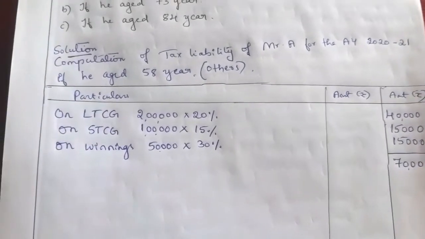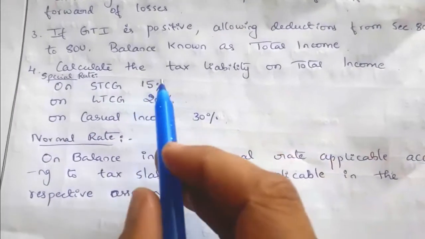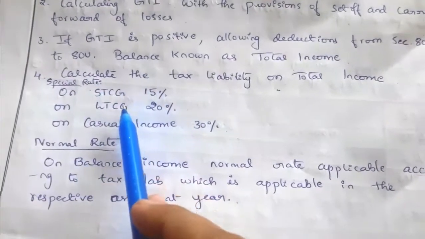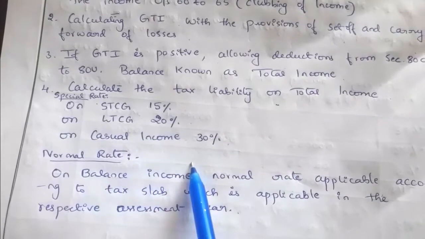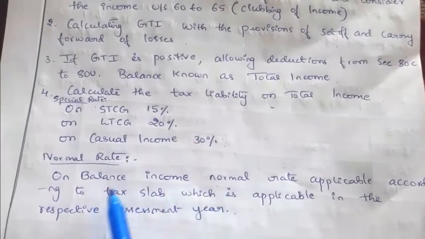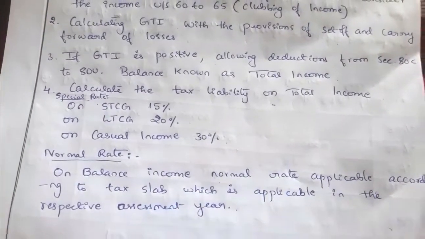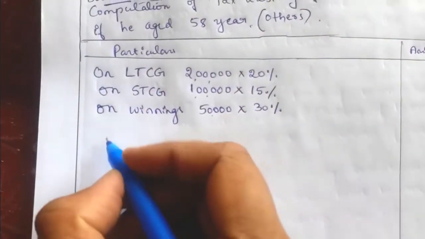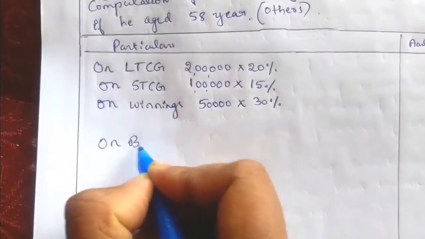Now we have to see the format. So calculating tax liability, first we have to tax the special rate income on long term, short term and casual income. After that, the normal rate is applicable for the balance income. On balance income, the normal rate is applicable as per the tax slab applicable for the assessment year. So now we have to find the balance income.